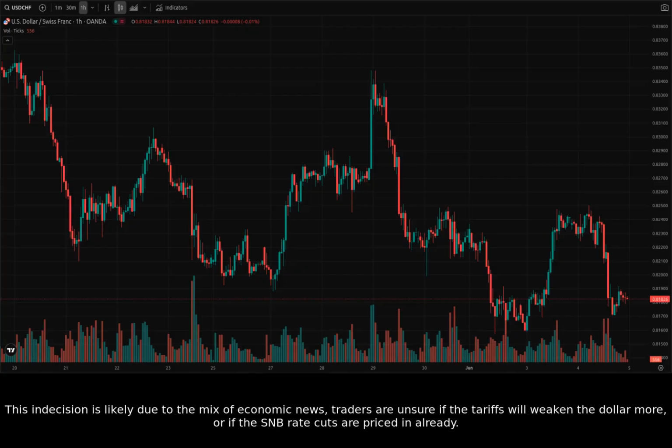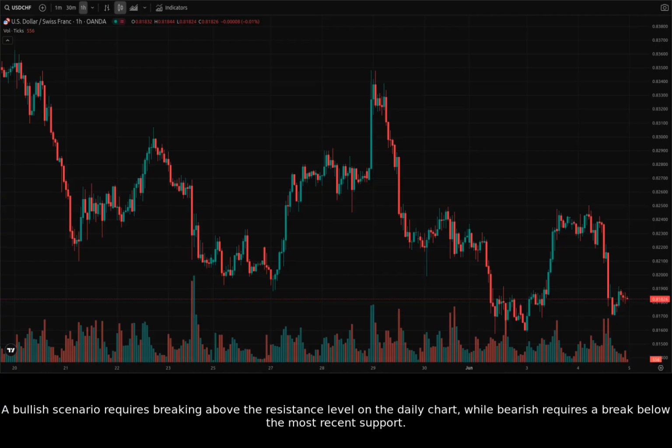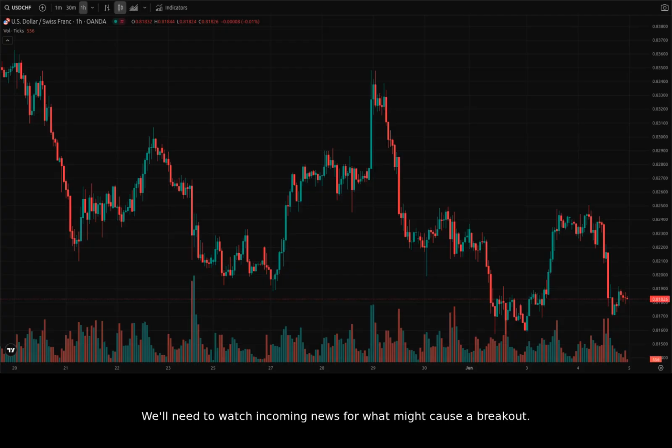This indecision is likely due to the mix of economic news. Traders are unsure if the tariffs will weaken the dollar more or if the SNB rate cuts are priced in already. A bullish scenario requires breaking above the resistance level on the daily chart, while bearish requires a break below the most recent support. We'll need to watch incoming news for what might cause a breakout.